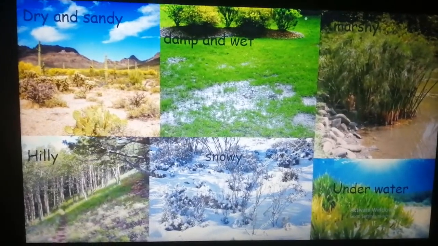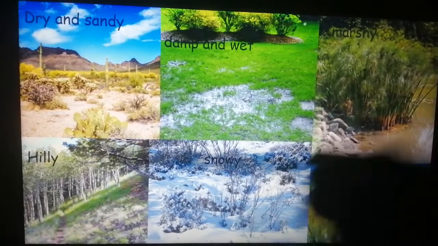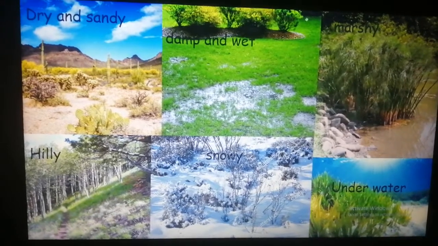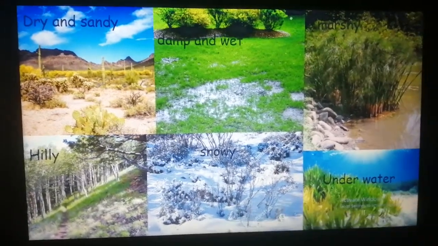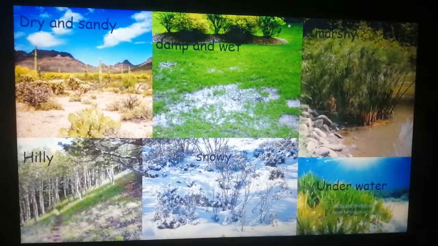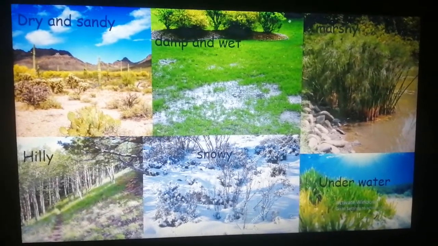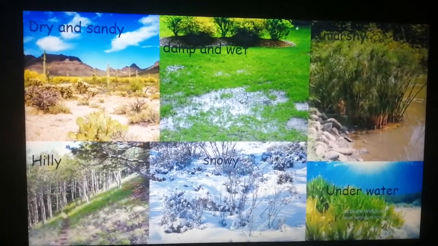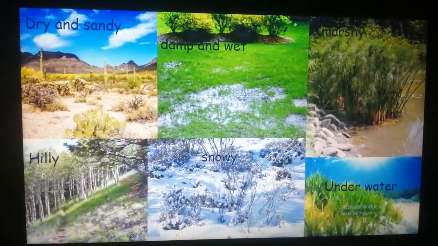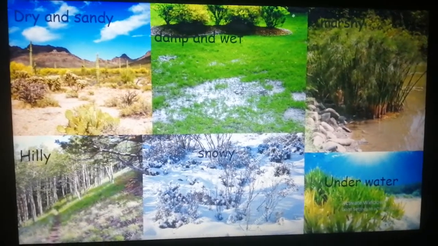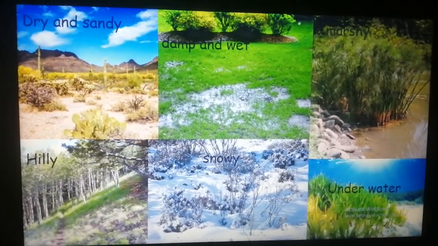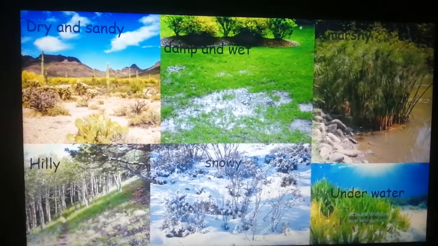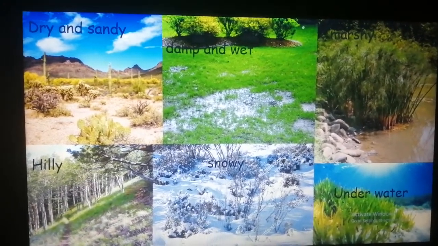Now, plants grow everywhere, be it deserts, mountains, snowy areas, marshy lands, or even under water, right? So, to survive in these different areas, plants have to bring about some changes in them. To adjust to the climatic conditions or to their surroundings, the plants have to incorporate some changes to survive in those areas. Okay, like in the previous class, I had given you an example of cactus.